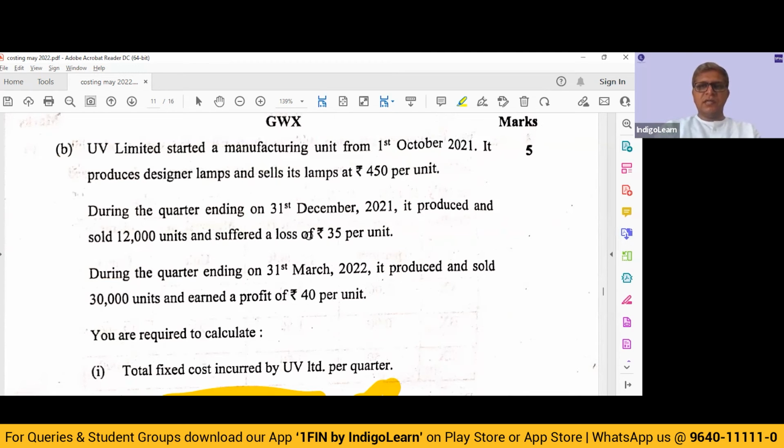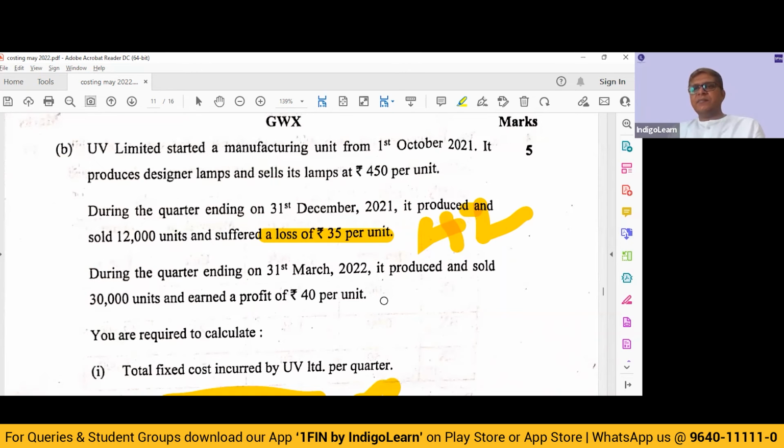In the first quarter, we have a loss of 35 per unit on 12,000 units. So 12,000 into 35, we have a total 4.2 lakh loss. Okay, 4,20,000 loss in first quarter. In the next quarter, we have 30,000 into 40, 12 lakhs profit. So from minus 4,20,000, it has gone to plus 12 lakh. How much is the differential? Can I say 4,20,000 plus 12 lakh? Because from minus it has gone to positive. So 16,20,000 is the total increase in profit.